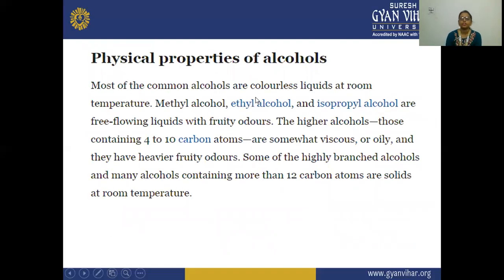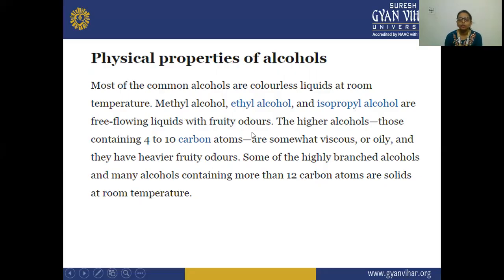Next, physical properties of alcohol. Most of the common alcohols are colorless liquids at room temperature. Methyl alcohol, ethyl alcohol, isopropyl alcohol are free-flowing liquids with a fruity odor.